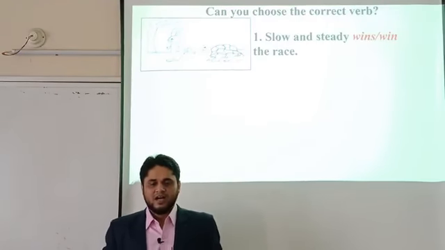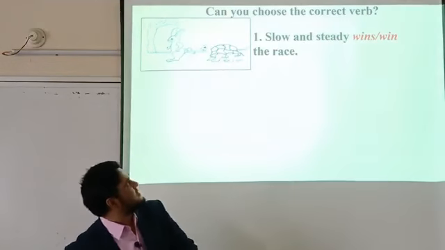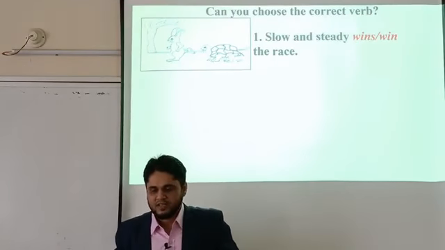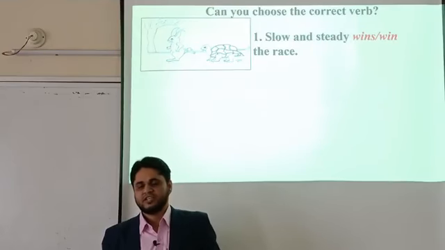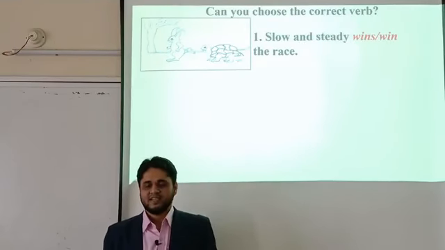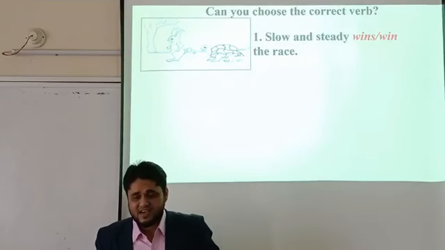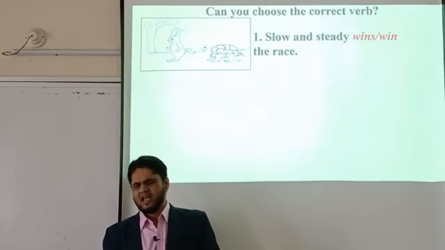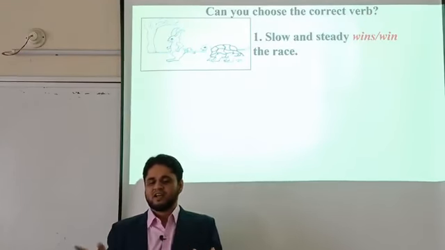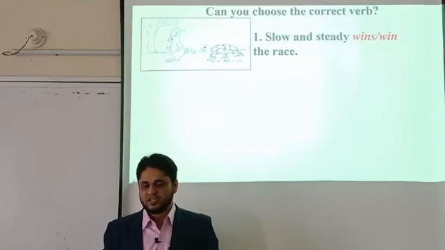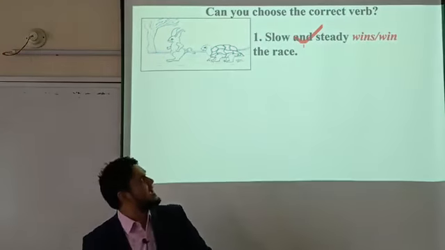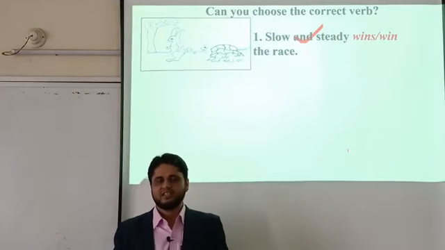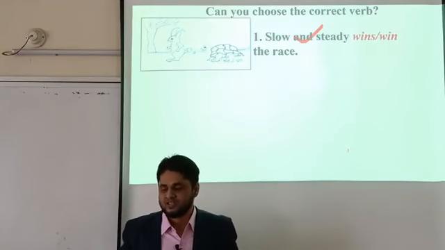Here you can see a cartoon picture, and the sentence here is: Slow and steady wins or win the race. Here we can see another two nouns connected by the coordinating conjunction and.